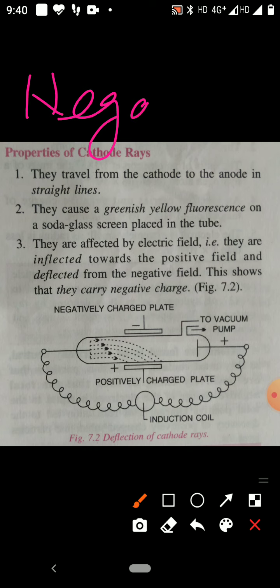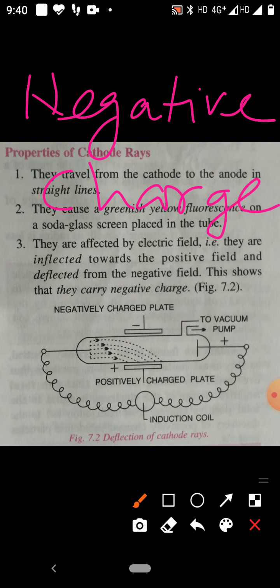How was it proved? When rays travel in a straight line from cathode to anode and negative and positive electric plates are fixed, the cathode rays bend towards the positive plate because there is attraction between opposite charges.